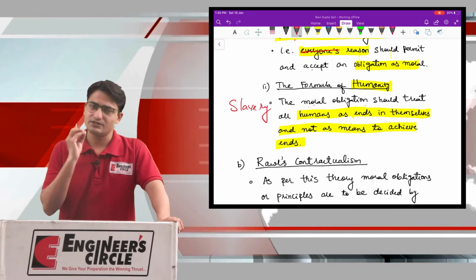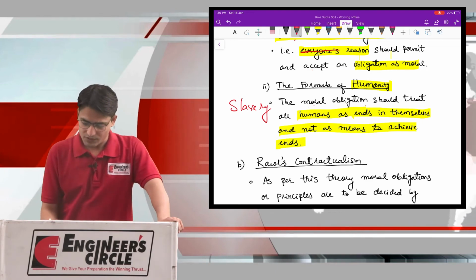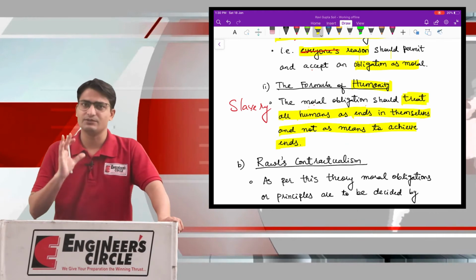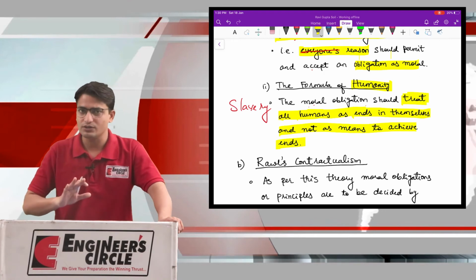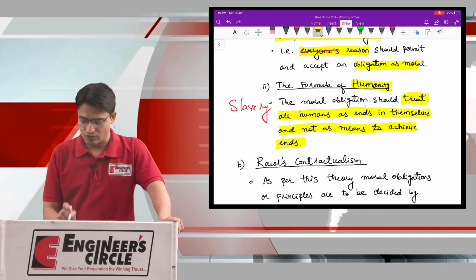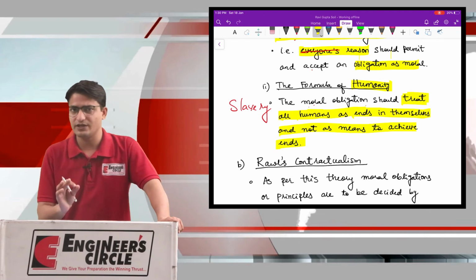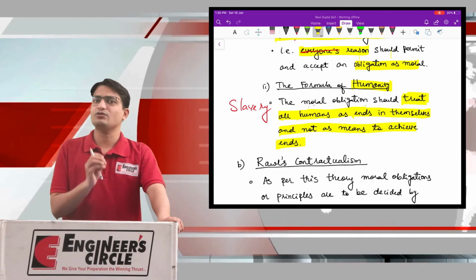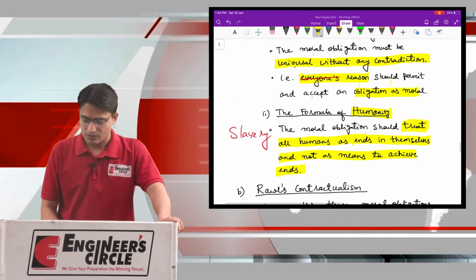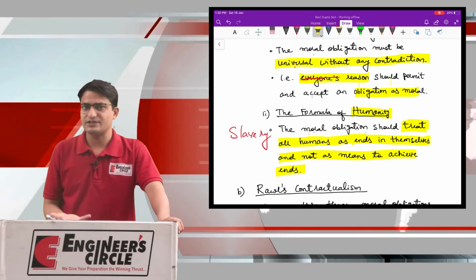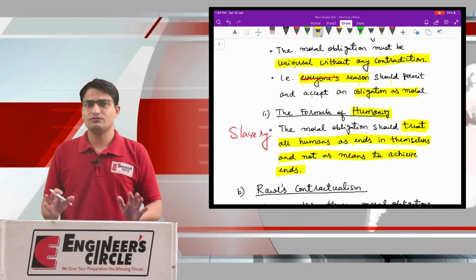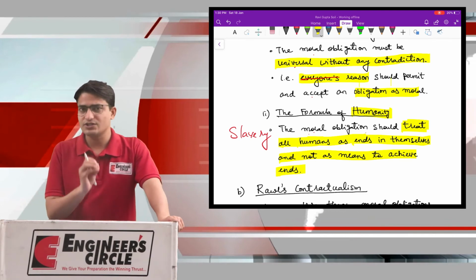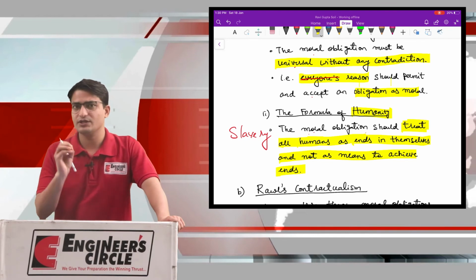Immanuel Kant is saying that if your action treats all humans as ends in themselves, that is, as humans themselves, not as the means to achieve your ends, then your moral obligation becomes satisfied. It implies that your action has an inherent good quality, and finally your action is ethical. This formula of humanity is accepted throughout the world in the present time. Now we do not permit such actions which do not treat humans as equal.